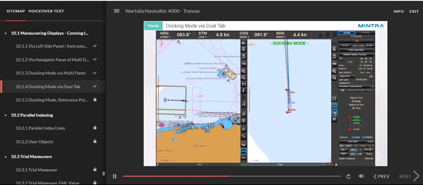When you activate the docking mode via the Dual tab, the mode will be displayed at the top of the chart. The initial scale will be zoomed, as set in the General page, on the Config panel. Your ship will be centered on the screen, and the Precision Instruments menu in the Control panel, including the Reference Points page, will open.